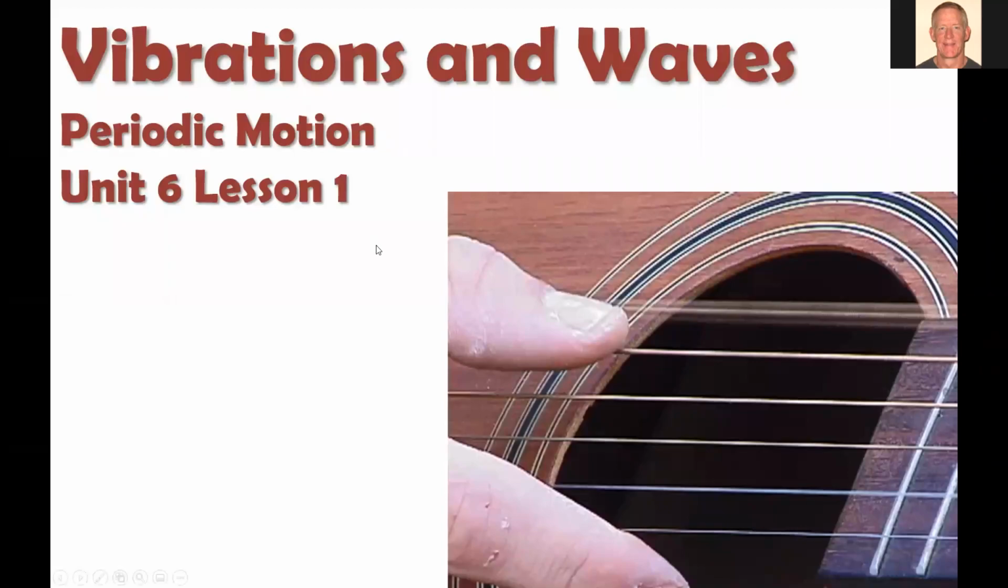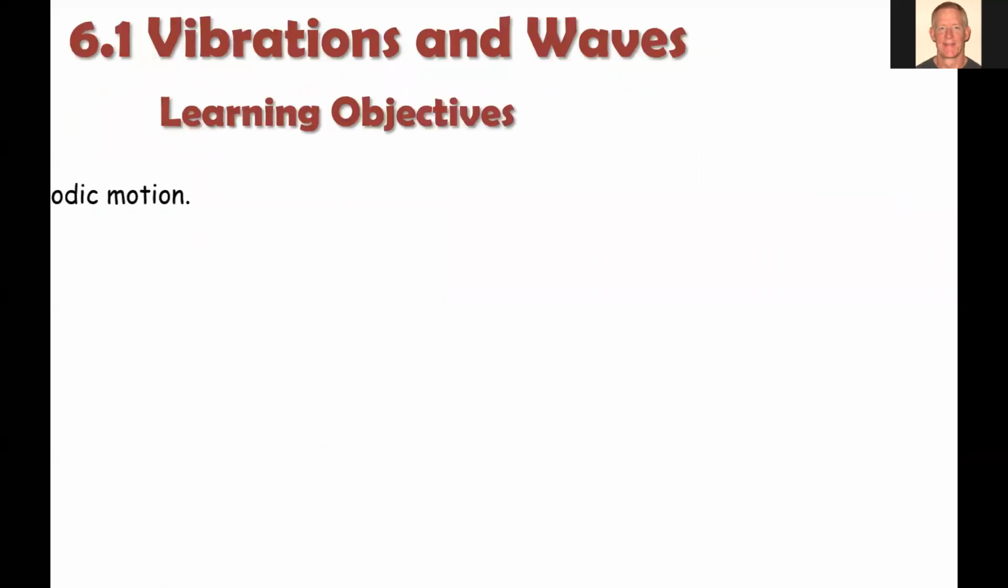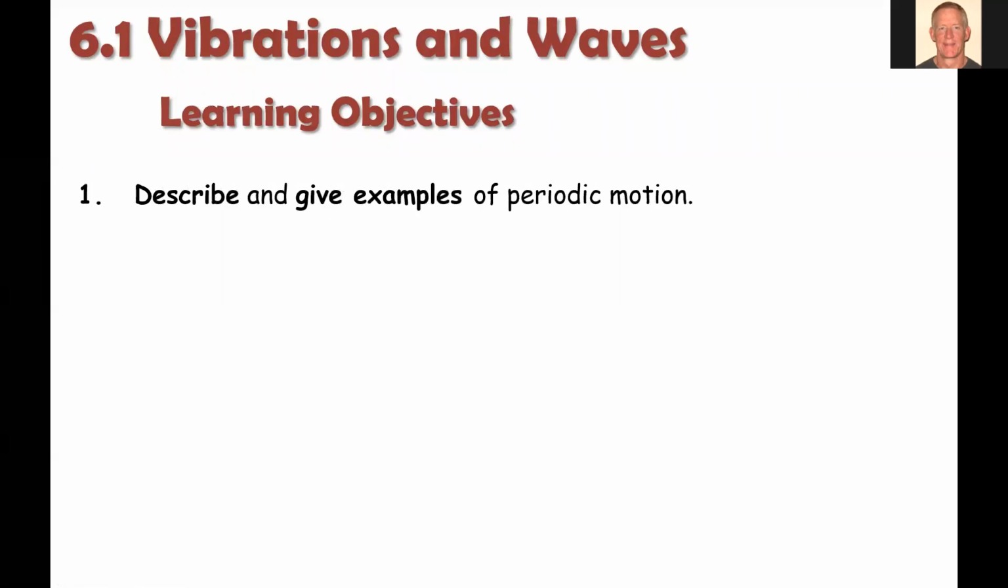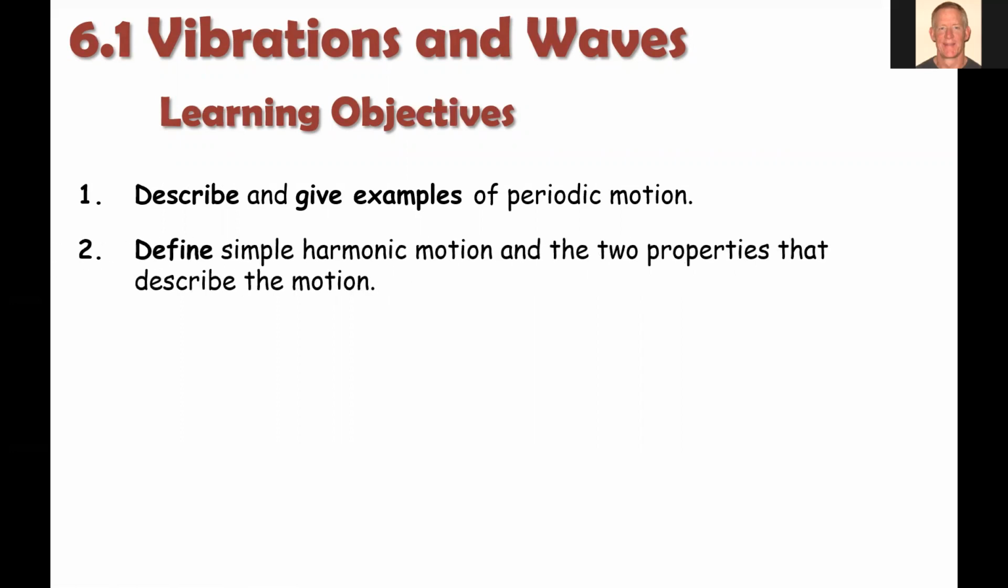So today we're going to begin this first lesson on waves and vibration, a new unit here. Let's see what our objectives are. We're going to describe and give examples of something called periodic motion, and then take that a step further, a little more specific, to simple harmonic motion. And what are the two properties or requirements for us to have simple harmonic motion?